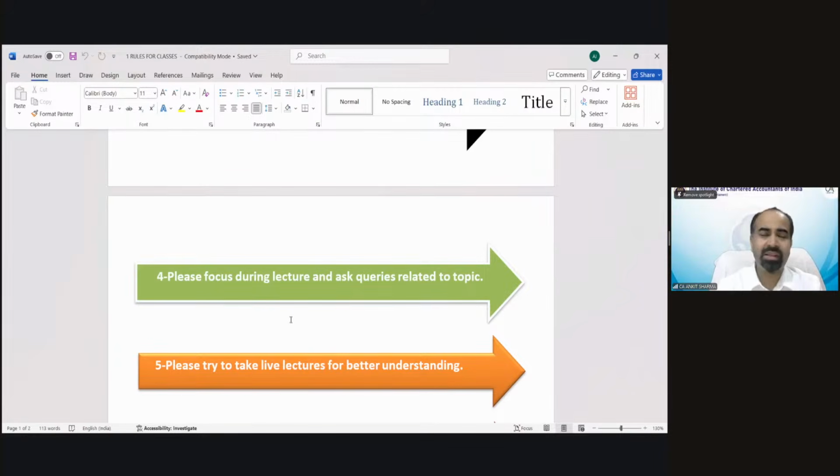There are some queries you ask the faculties, like how many hours we should study, how we should learn these provisions, and maybe some queries which are not related to our topic at all, like what if I am not going to clear the CA? Please try to avoid those. Stick to the queries related to whatever I am teaching. That is really important for your time and, of course, for our time.